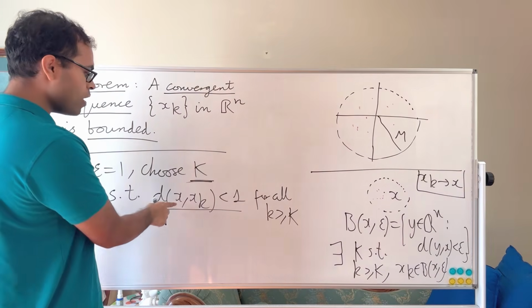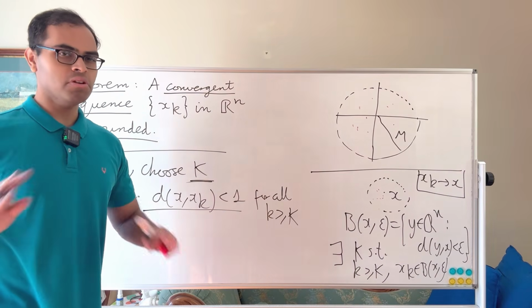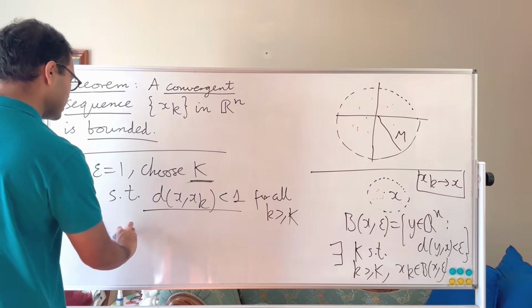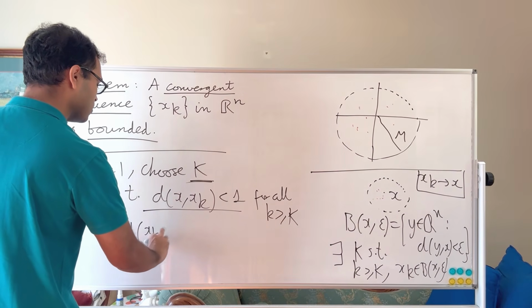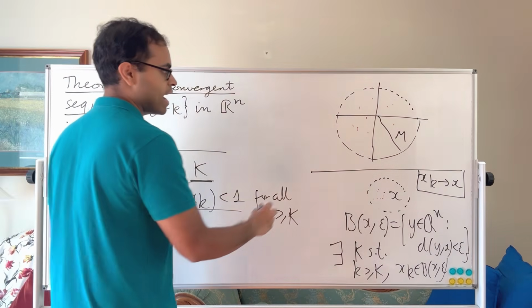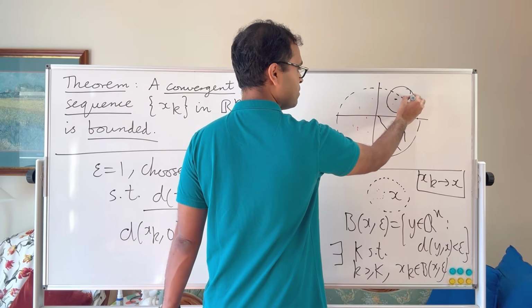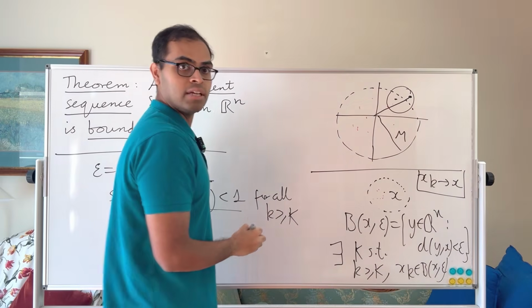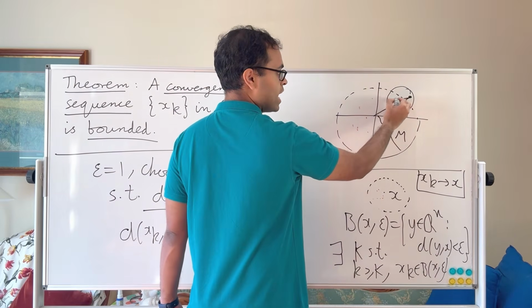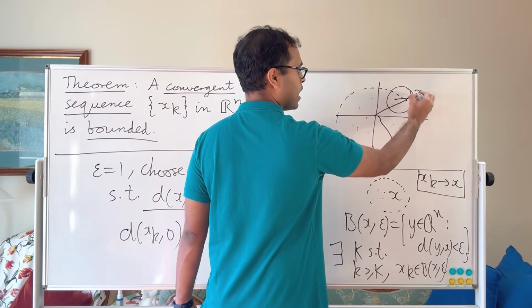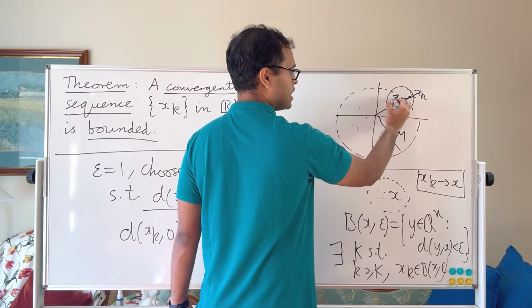Okay, so we know x is some distance from 0. And what we can do is then say that the distance from xk to 0, by the triangle inequality, it doesn't matter. Suppose our x is here and we have this ball like this. We can approximate our distance to 0. We can upper bound it by saying that we first go to xk, and then we go to x, which is our limit, and then x to 0.